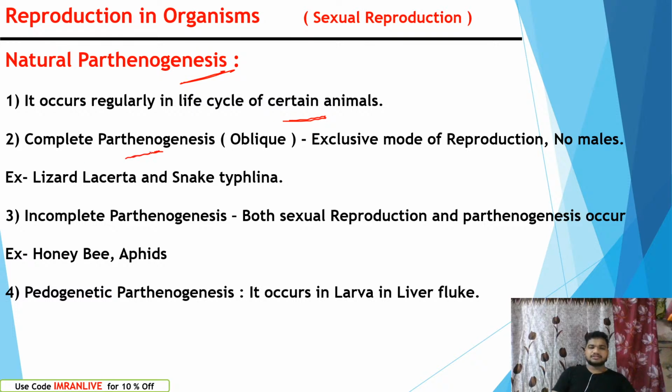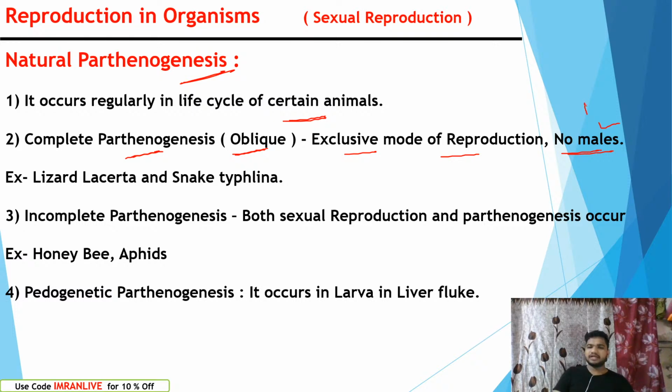complete parthenogenesis, which we also call oblique parthenogenesis. That means it is the exclusive mode of reproduction in females, not in males. It does not occur in males. All females of some lower organisms. When you go for your higher studies like MSc or MBBS, there you will study parthenogenesis completely. Here I am just giving you an introduction.